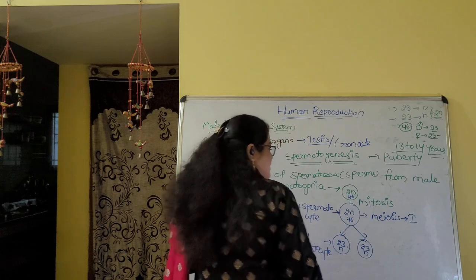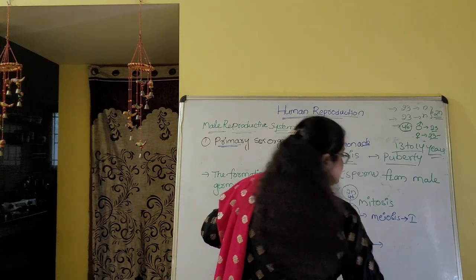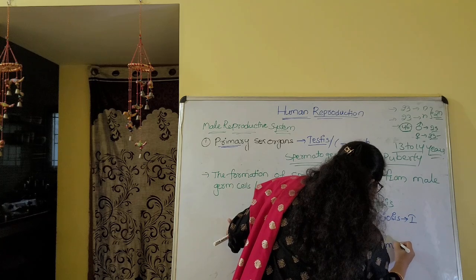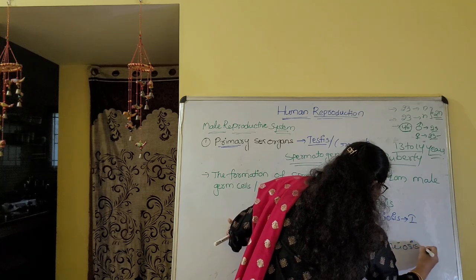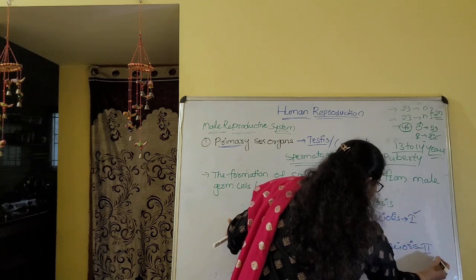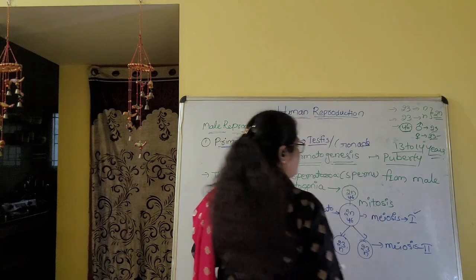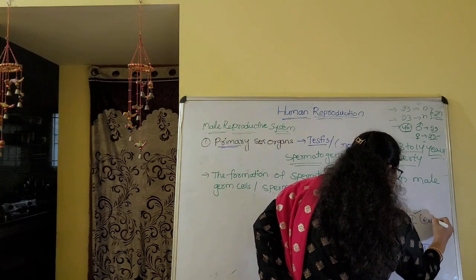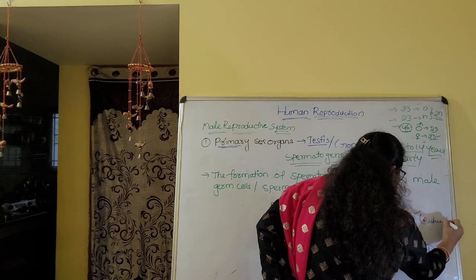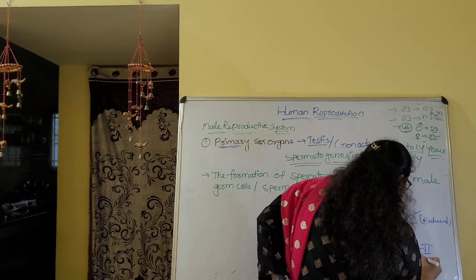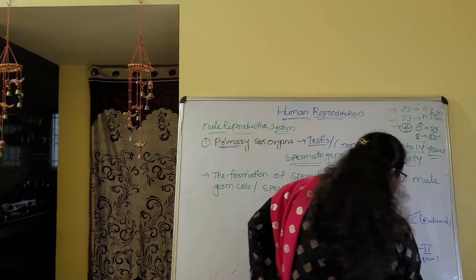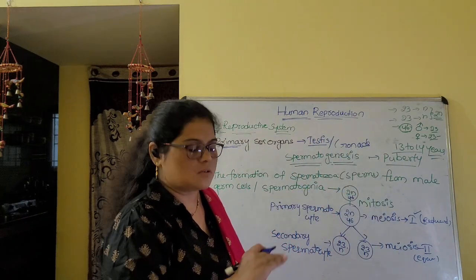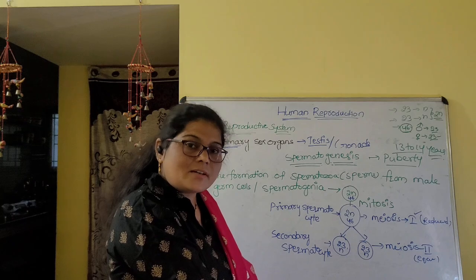Immediately these secondary spermatocytes undergo meiosis 2, since meiosis 1 is already completed. Meiosis 1 is a reductional division, but meiosis 2 is an equational division, meaning the same chromosomes present in the secondary spermatocytes are present in the next cells.